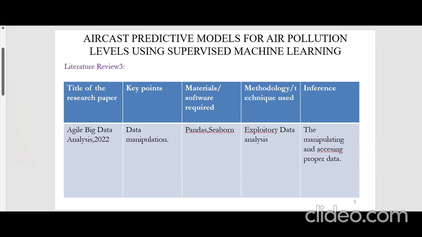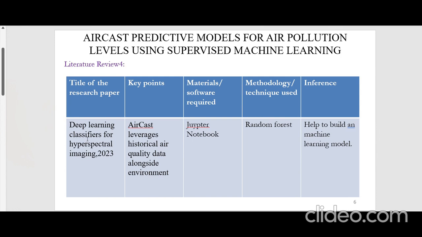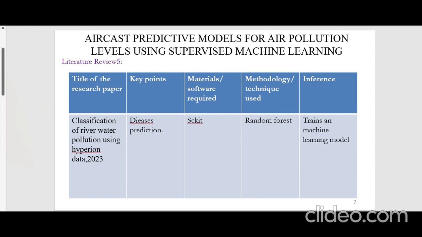Another one is deep learning classification for hyperspectral imaging, 2023. It basically teaches how to use machine learning algorithms such as random forest and binary search. We have used three algorithms which we will be seeing later. And another one, similar to the first literature review, is the classification of river water pollution using hypervision. Here we could identify the diseases present inside the human body, through which the water levels they intake actually determine the disease levels which are present.